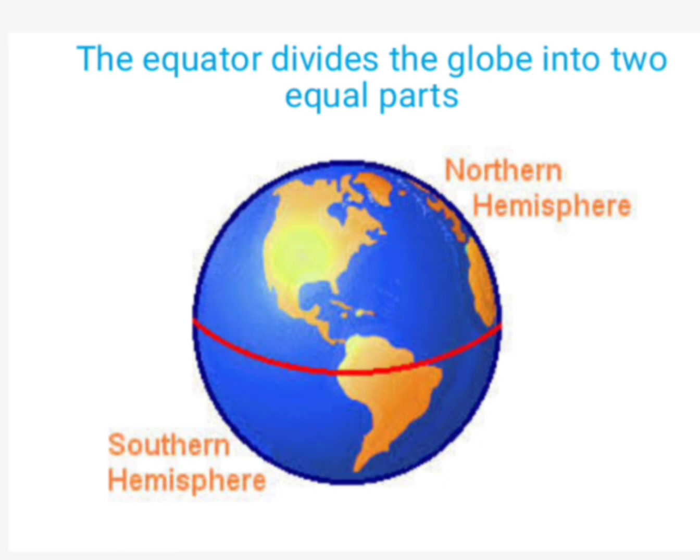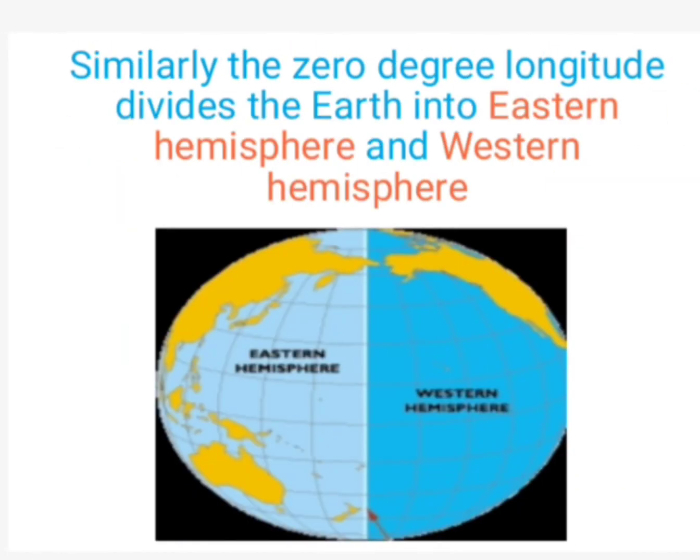The part towards the south of it is called the southern hemisphere. Similarly, the 0-degree longitude divides the earth into the eastern and western hemisphere.